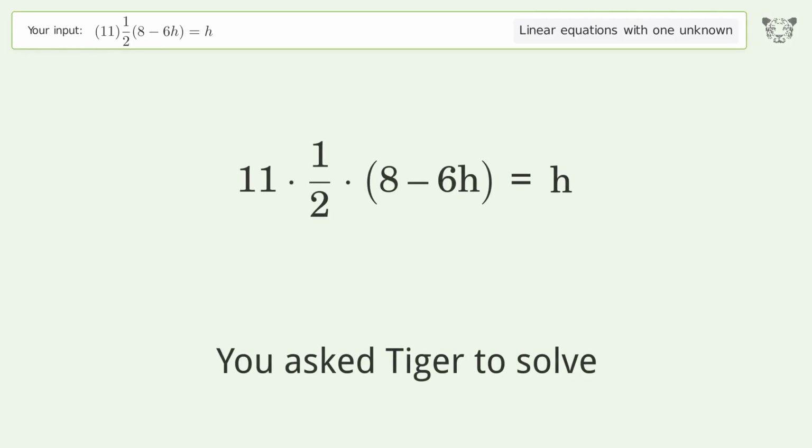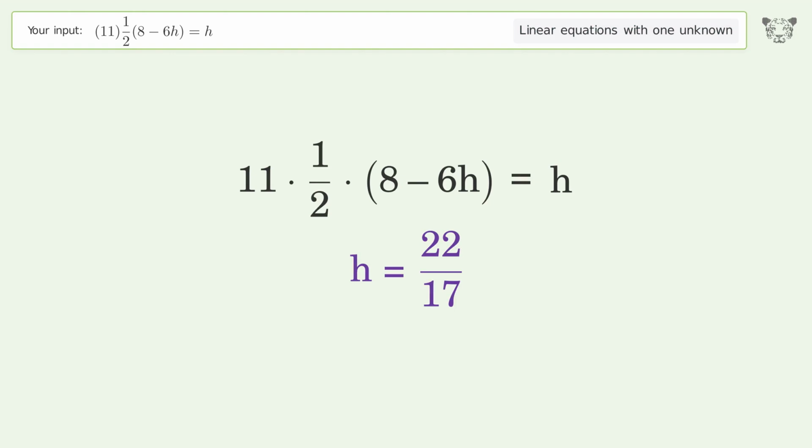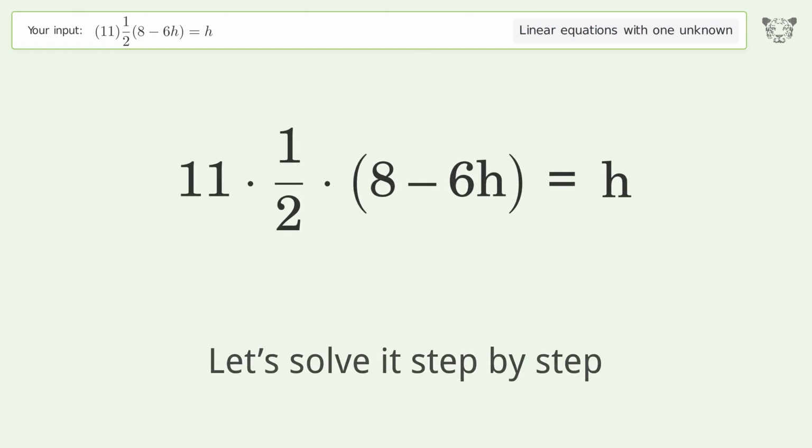You ask Tiger to solve. This deals with linear equations with one unknown. The final result is h equals 22/17. Let's solve it step by step.